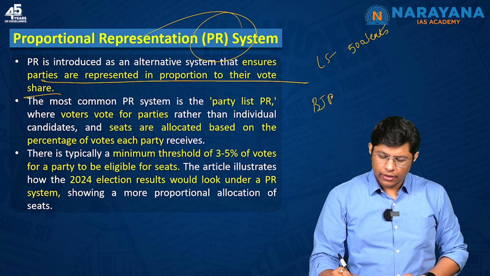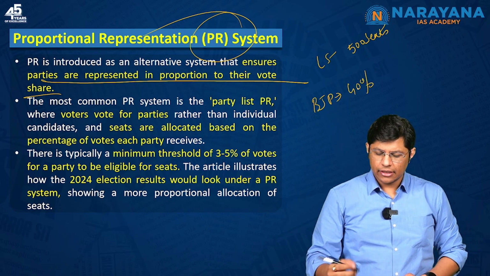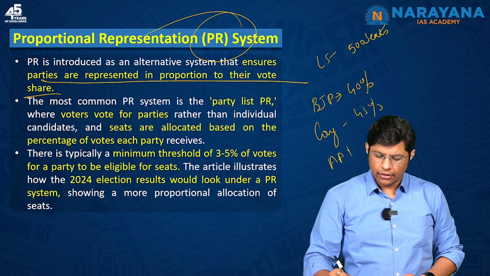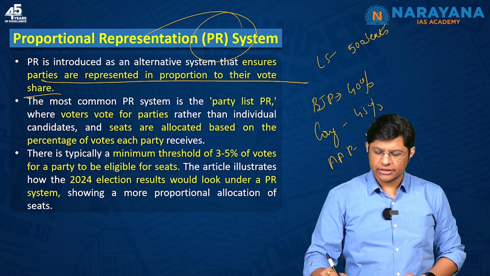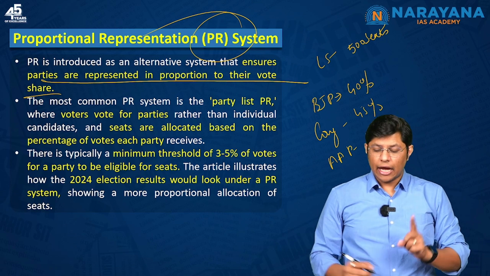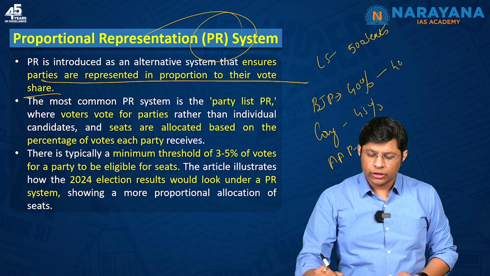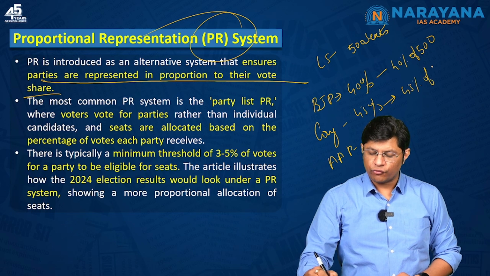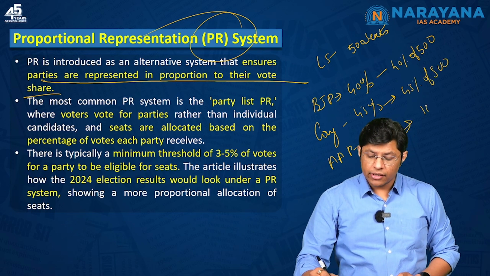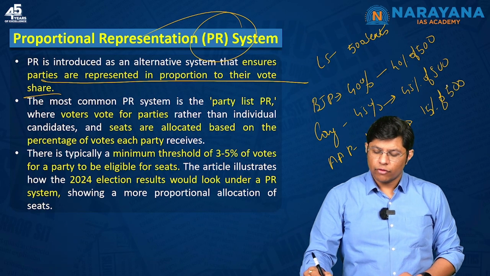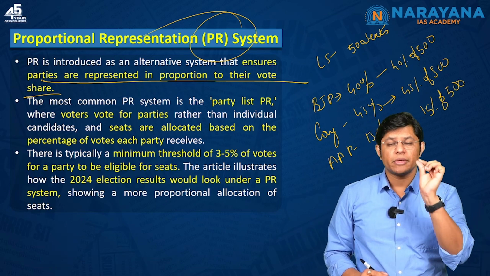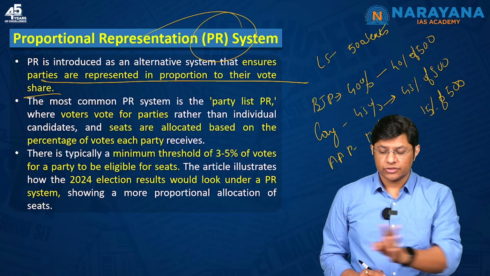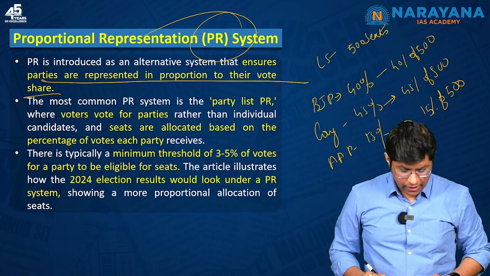The BJP has got 40% seats, the Congress has got 45% seats and Aam Aadmi Party has got, let's say, 15% of seats. Which means out of 500, BJP will get 40% of 500, the Congress will get 45% of 500, and the Aam Aadmi Party will get 15% of 500. Which means exactly based on the vote share, they will be given the number of seats in the legislature. This is proportional representation, which we do not practice in our country, right?